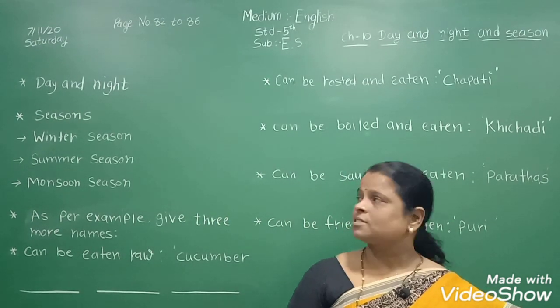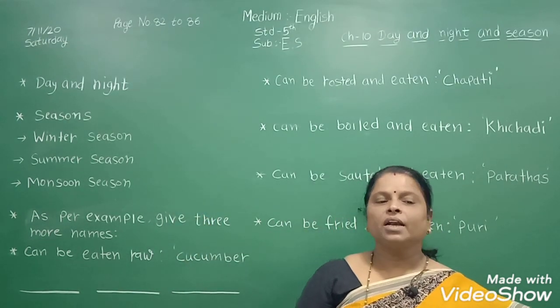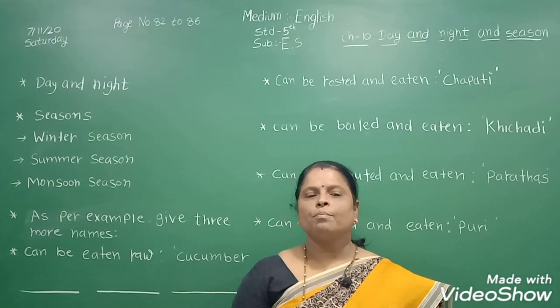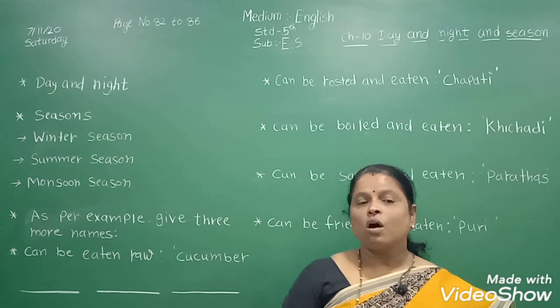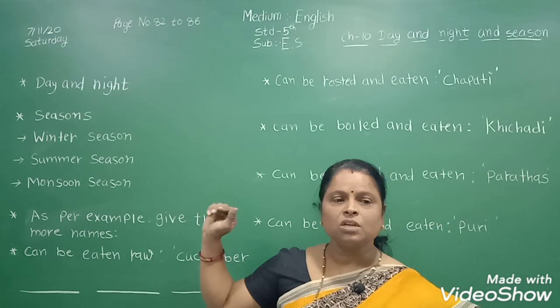Now first we understand season. What is season? When any one type of weather condition continues for many days, we call it a season. So how many types of season? Winter season, summer season and monsoon season.